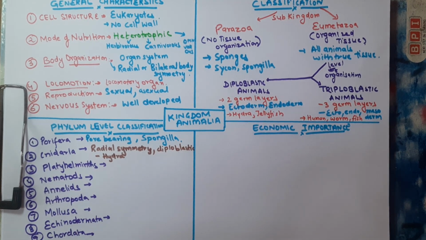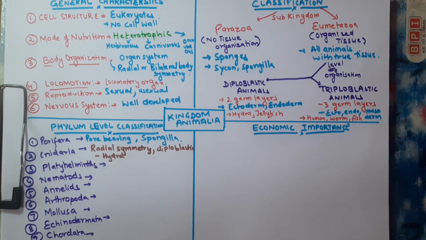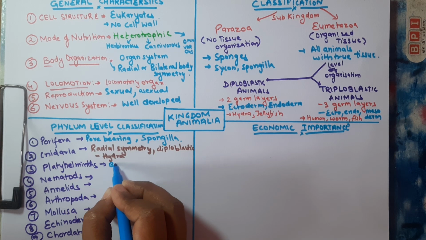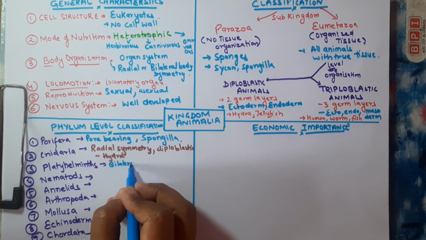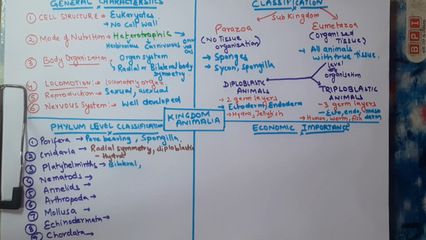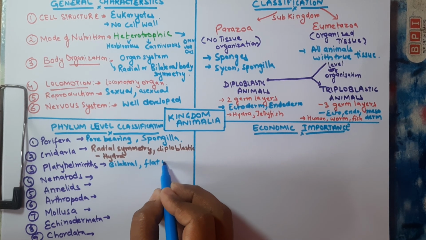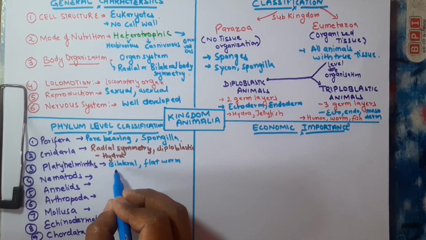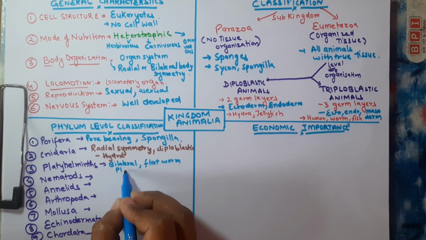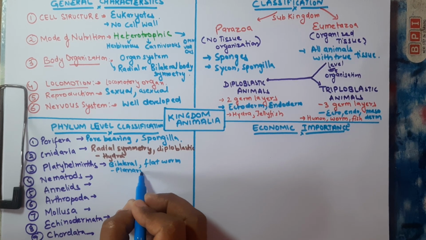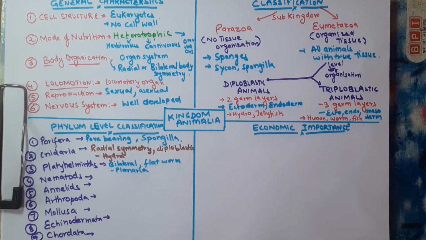Then if we talk about the Platyhelminthes, they exhibit bilateral symmetry, and they are flatworms. The example includes the planaria. Now let's talk about the Nematodes.